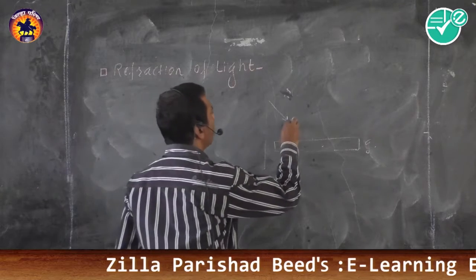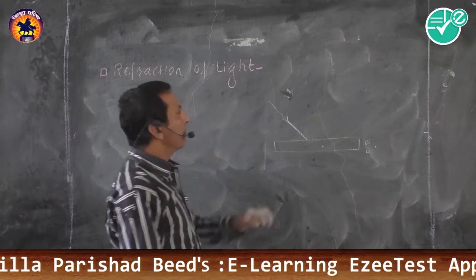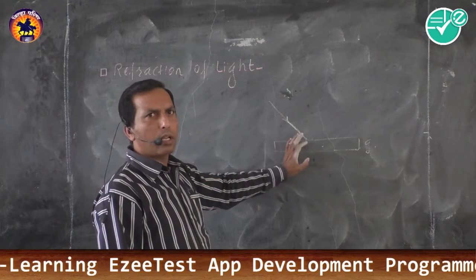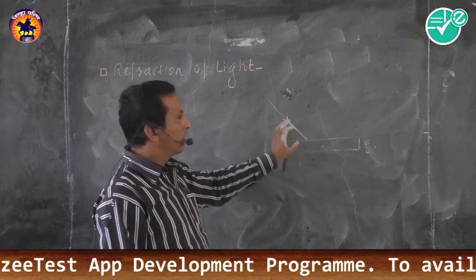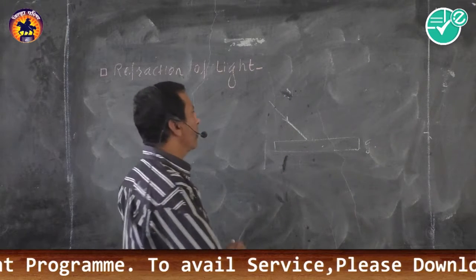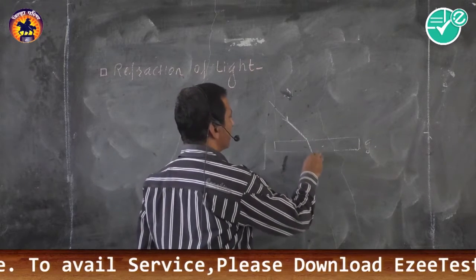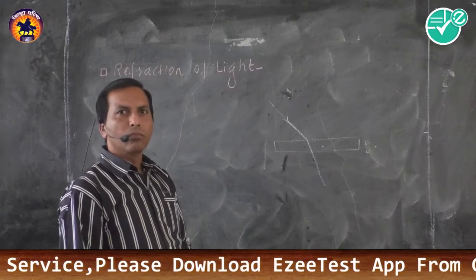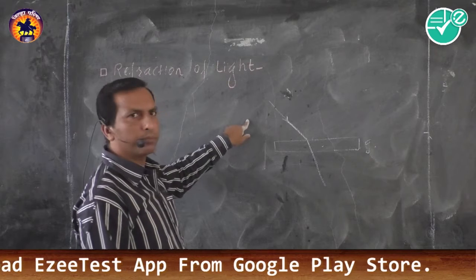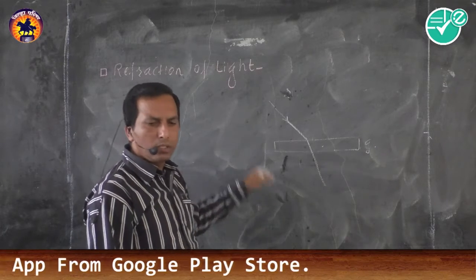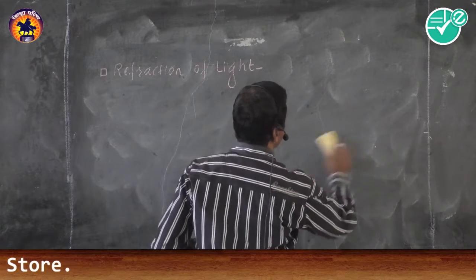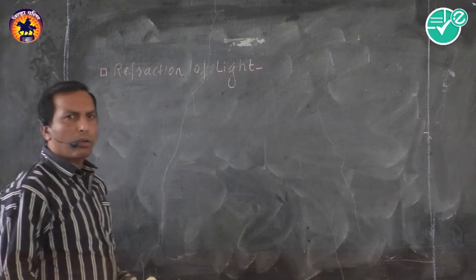Due to the difference in mediums through which light is traveling, this light changes or deviates from its original path. This deviation is called refraction. This is refraction, and we have to study the refraction of light.